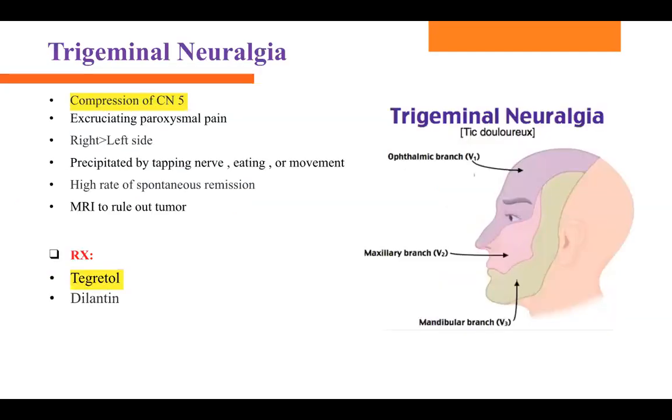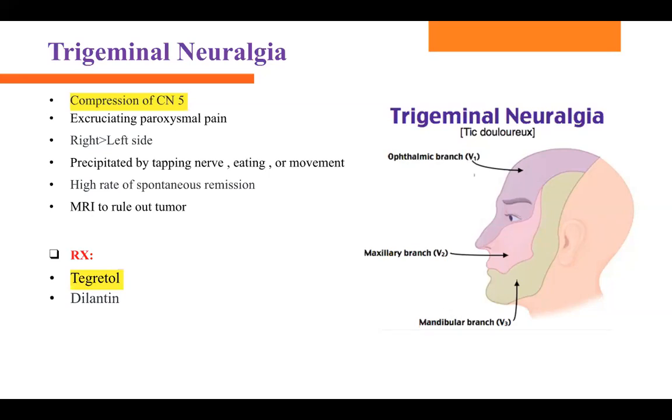Now, next one is trigeminal neuralgia. So what is trigeminal neuralgia? This is the compression of cranial nerve number 5, okay? So cranial nerve number 5, it's compression. So why is it getting compressed? Maybe there is some inflammation going on. Maybe they have some kind of tumor going on. It's pressurizing against the nerve, okay? And that's why the patient has signs and symptoms. What kind of signs and symptoms?